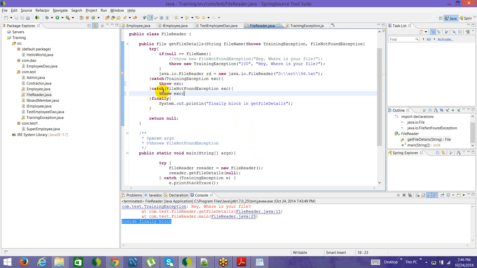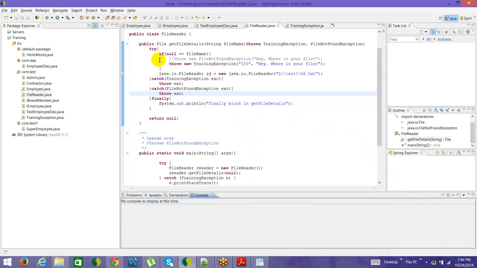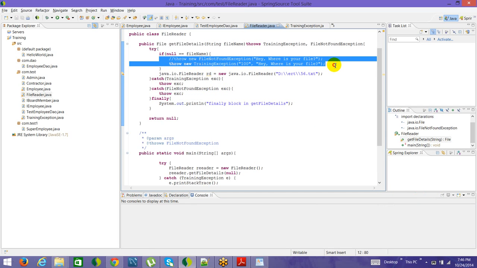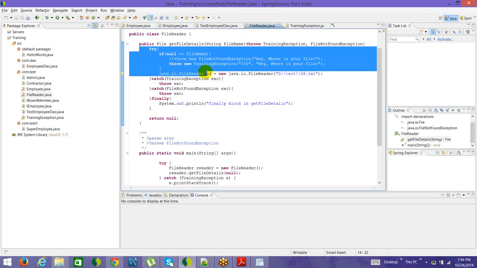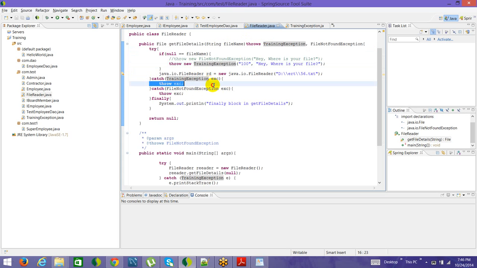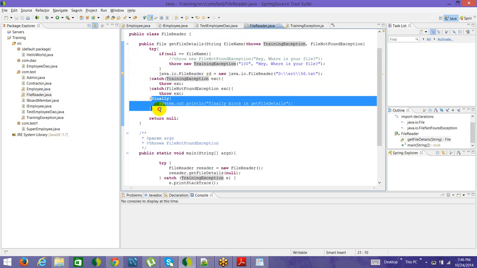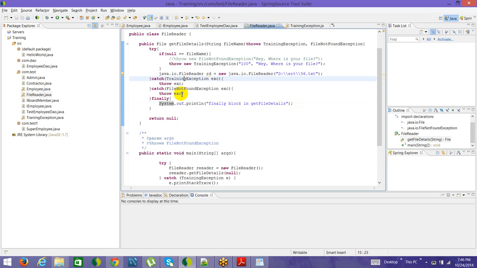Now in our case, as you've already seen, that exception will come up, right? So from here we'll anyways get the exception because we are throwing the exception, so this will get thrown further. So even if we are throwing this to the next level, before throwing it, once you get to the try block, you reach here, the exception comes. I mean the JVM doesn't throw the error at that point. It sees what else is there in this method, and the finally block is there. So it executes this finally block, okay, and after that throws this error.